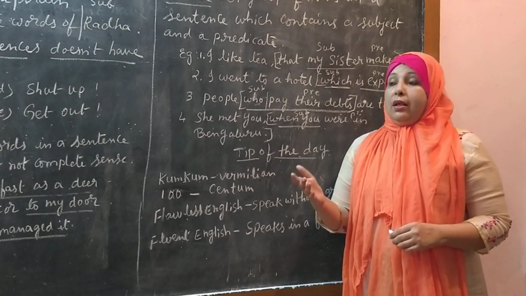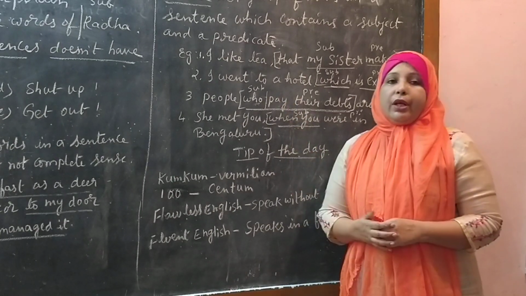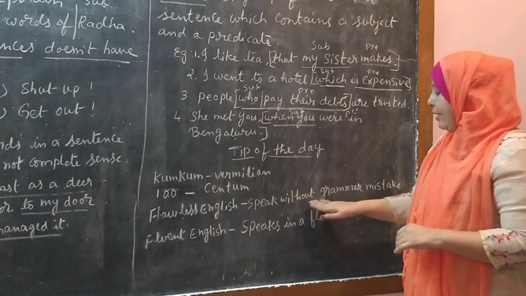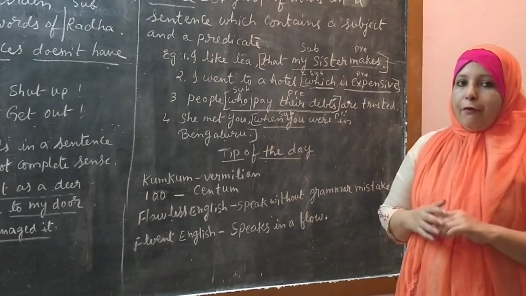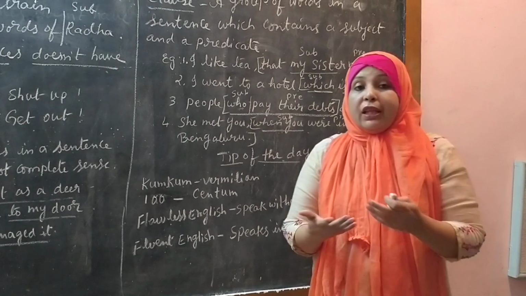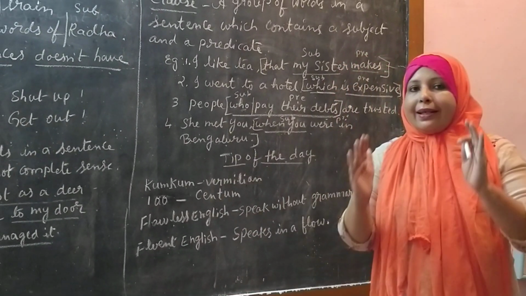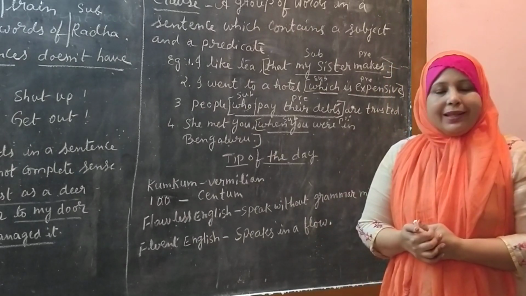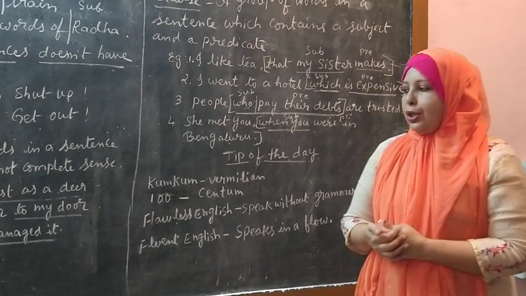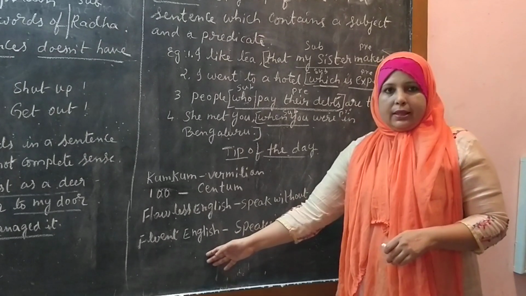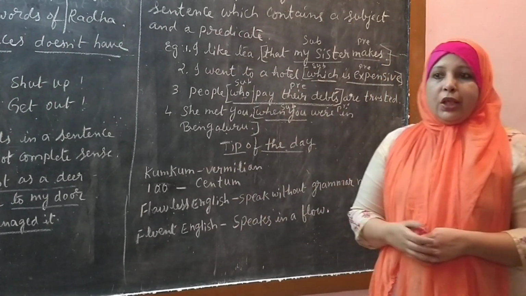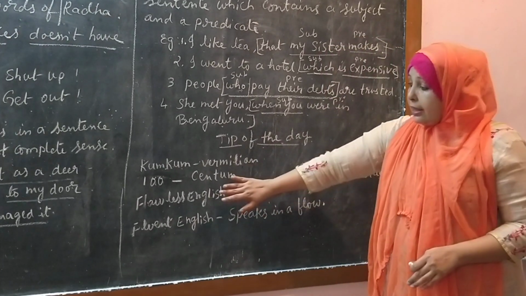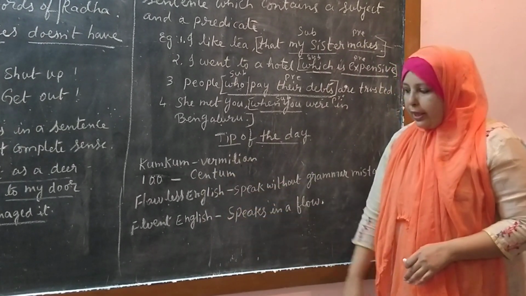He speaks flawless English. It was very wonderful. What does this flawless mean? Flawless means speaking without grammar mistakes. Where a person speaks without any grammar mistake, that type of speech or way of saying is called flawless English. And next, another word they say, like fluent English. She speaks very fluently. Of course, there is a difference between flawless English and fluent English.